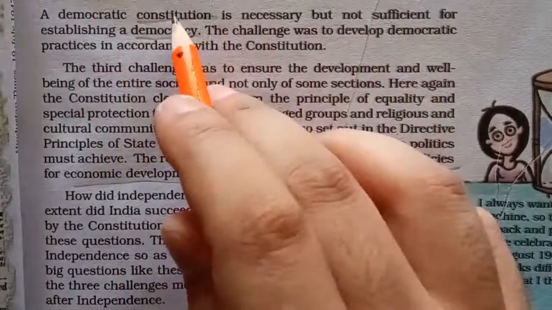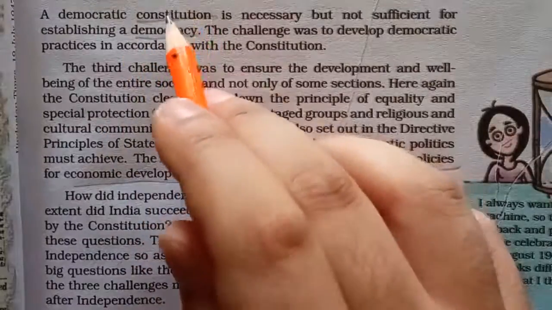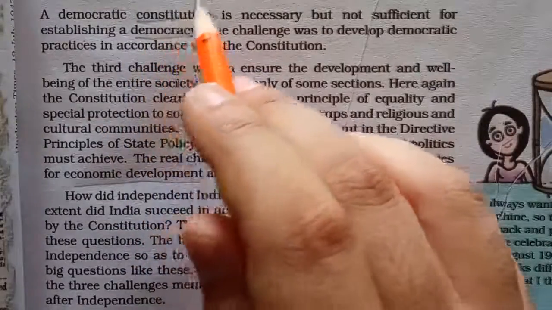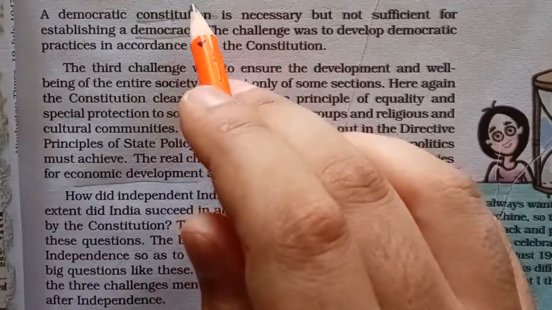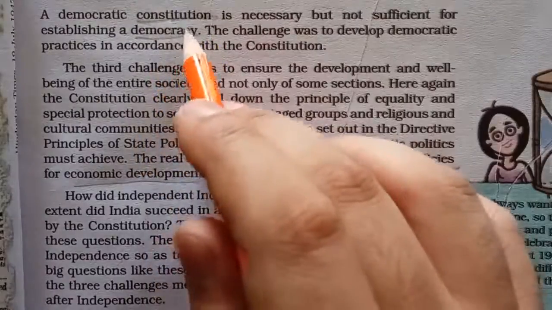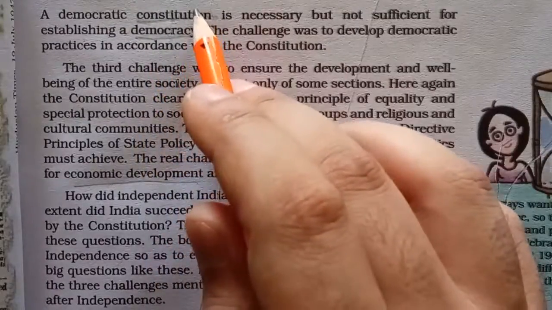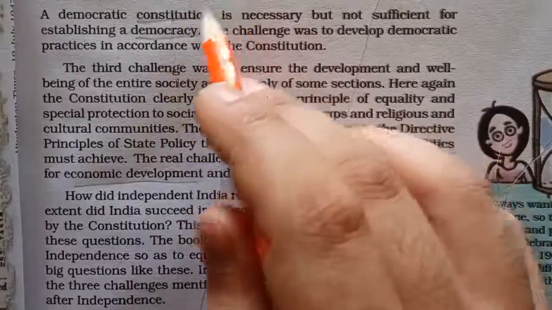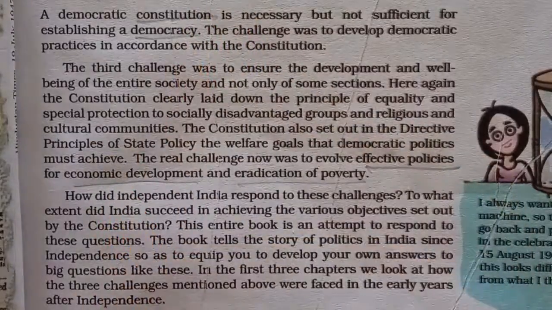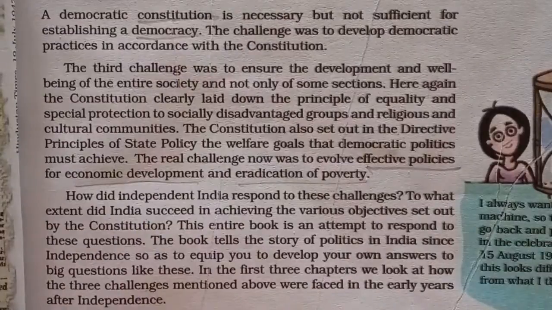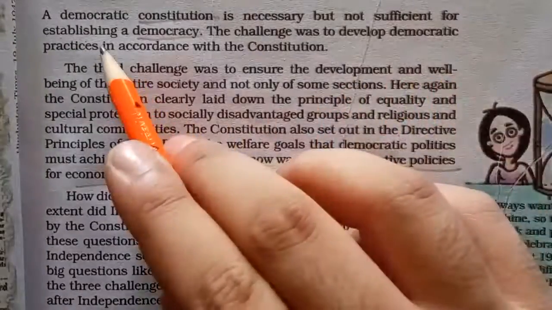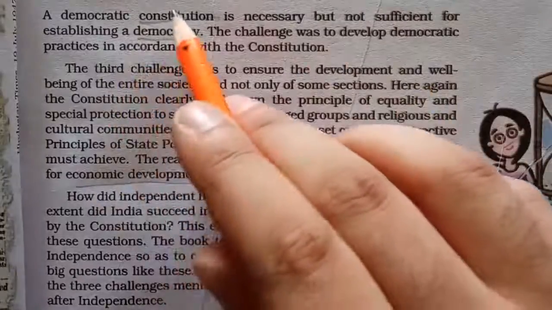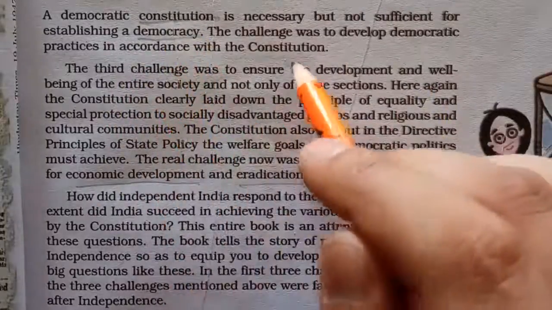But if we have framed a democratic constitution, where everything has been written down, various provisions and articles have been written down to run a democracy, it does not mean that it will lead to a democratic form of government. It is very important that whatever has been written in the constitution is implemented in practice in democratic countries. It is important to practice the provisions practically on the field. So the challenge was to develop democratic practices, and to practice the democratic constitution in accordance with the constitution.